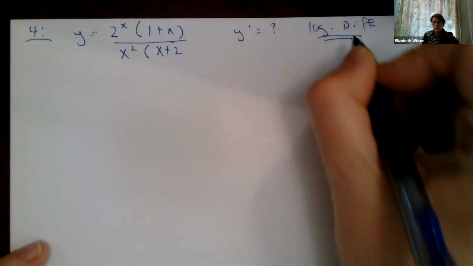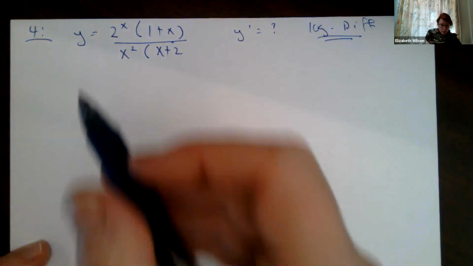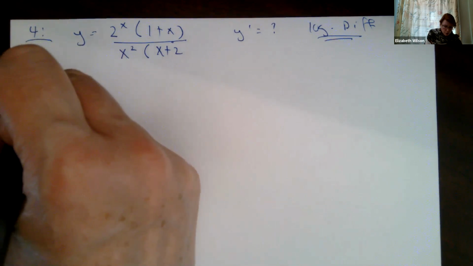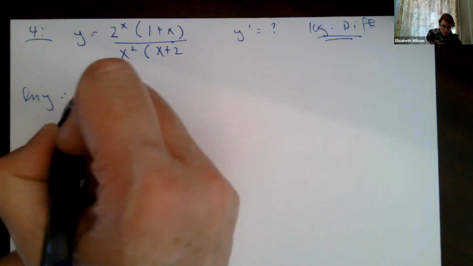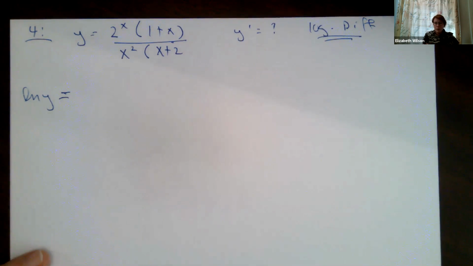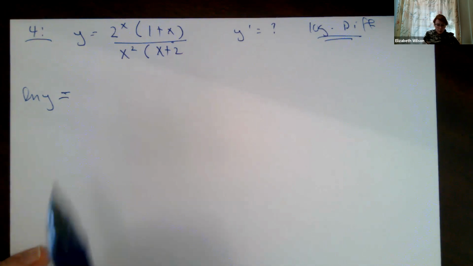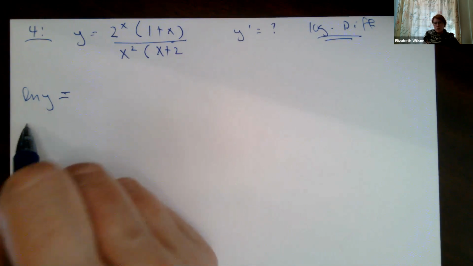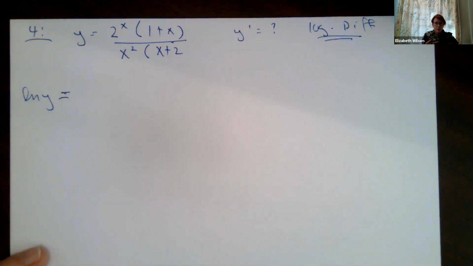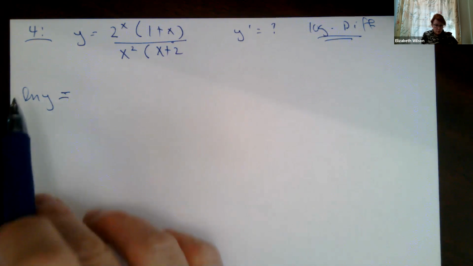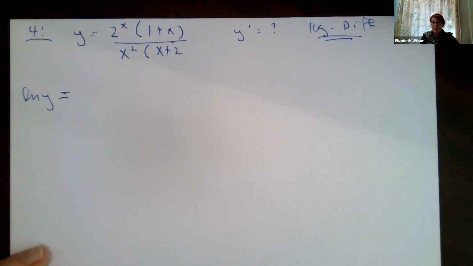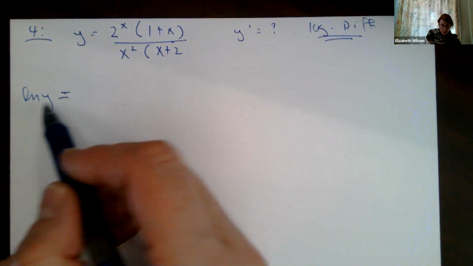We can't use the quotient rule. We're told to use logarithmic differentiation. So the first thing I'm going to do is take the natural log of both sides. I could take the log base 10, the log base 3, whatever, but we are working in natural logs, right? e to the x is a function that we use a lot in these classes, so we tend to focus on the log base e, which is our natural log. So I'm going to do that.